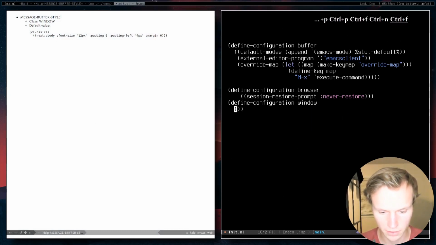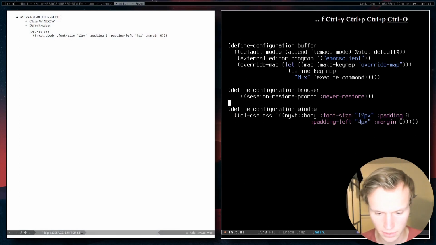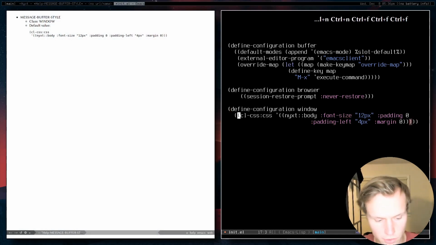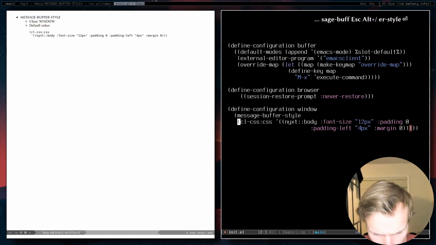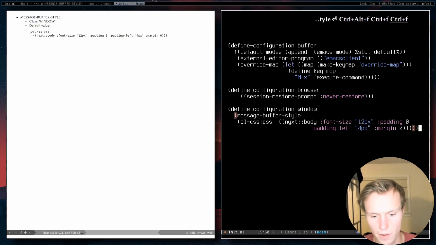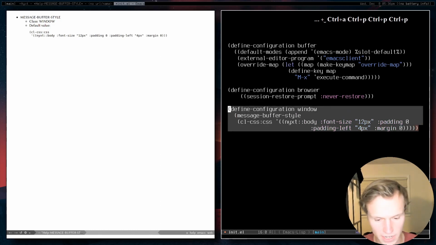Now we can copy that into there. Then we can see what we need to change is the message-buffer-style, and this is what we are customizing it to. Now, obviously, this is just the default setting that we talked about before.